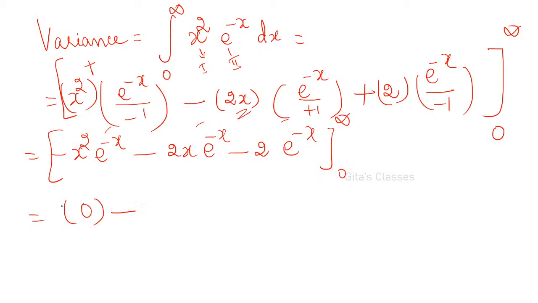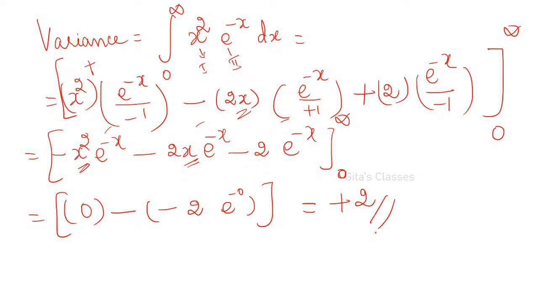Right. Minus, this is for the upper limit. Minus the lower limit. At the point of x, if you substitute, x squared will become 0, this will become 0. Only this term will exist, that is minus 2 into e power minus 0. That is minus of minus, it will be plus 2. So variance is 2. All of you got it?